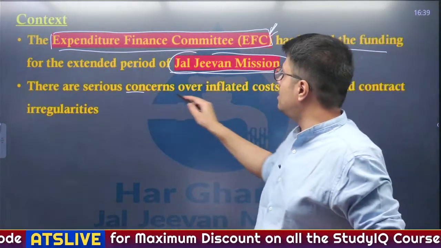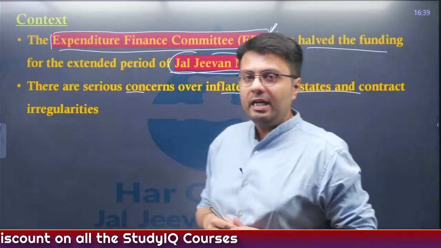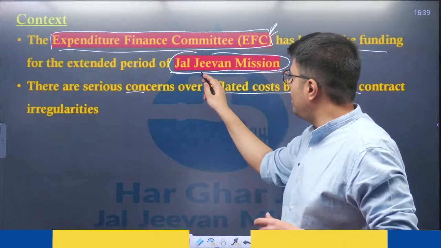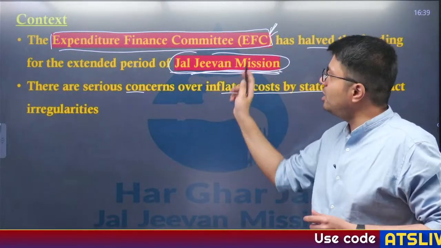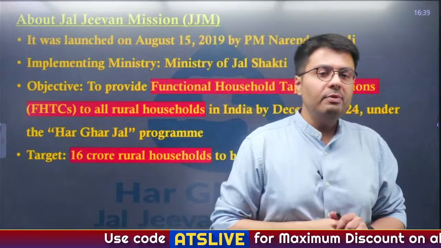Similarly, there are serious concerns over inflated costs by the states and also irregularities in allocating contracts. So, from our today's discussion perspective, we'll keep our discussion to Jal Jeevan Mission and to the Expenditure Finance Committee. First, let us deal with the Jal Jeevan Mission.